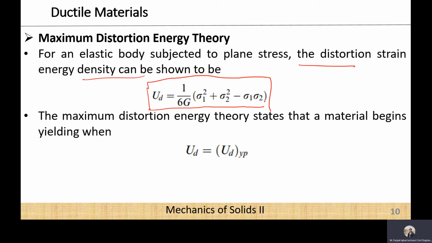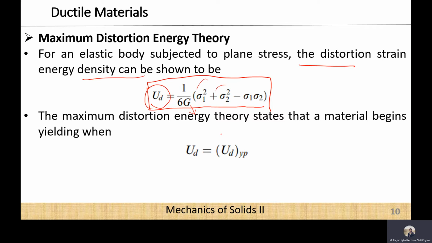So he already gave us this relationship that the distortion strain energy can be represented by this formula. And in this formula, G is obviously the shear modulus of the material. This sigma 1 and sigma 2 are the principal stresses. Now this UD is basically the internal energy or the internal work done of the material.